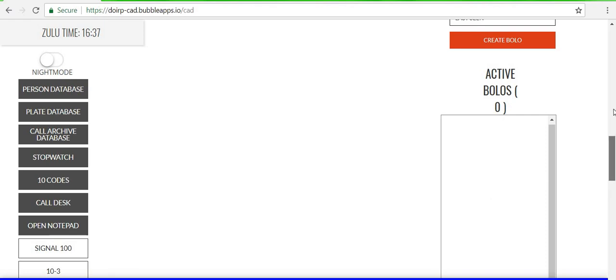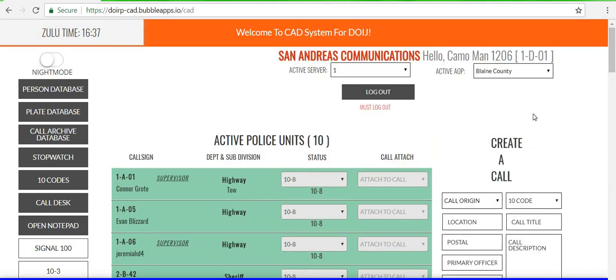Other than that, guys, I cannot show you the fire and EMS CAD or the Civ CAD simply because I do not have access to that. I wish I did so I could show you guys, but other than that, that was the SAHP or cop CAD. Highway, BCSO, and the LSPD CAD are all exactly the same, maybe some little changes. The only major change is the Civ CAD, which you'll have to register within the DMV, your cars and stuff like that, and the Dispatch CAD, which you have control and can see everything.